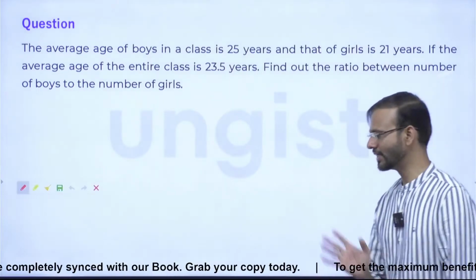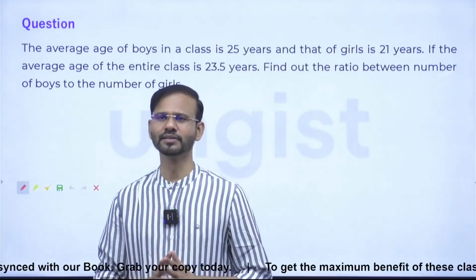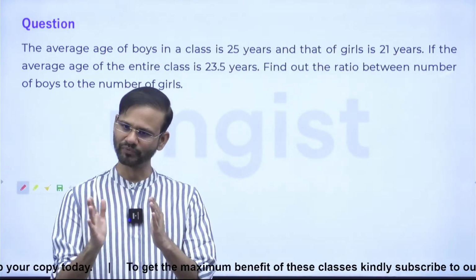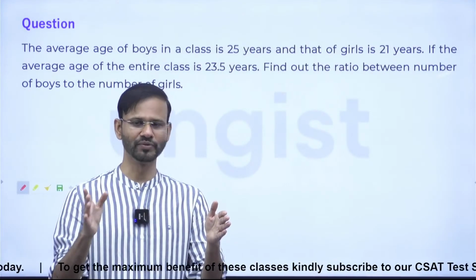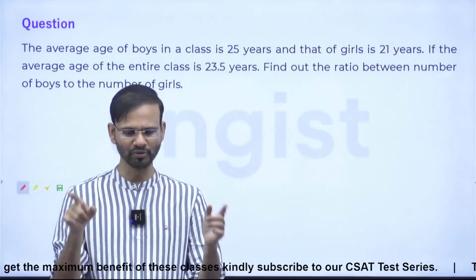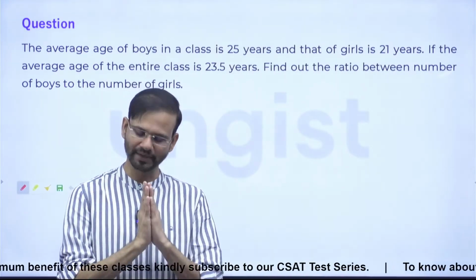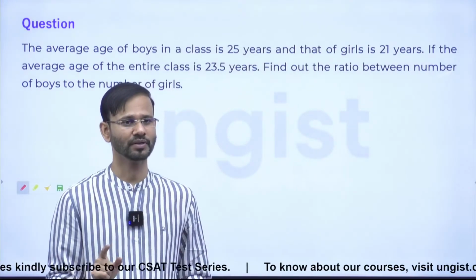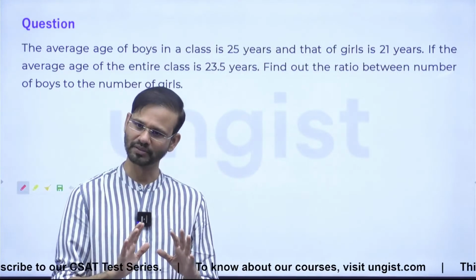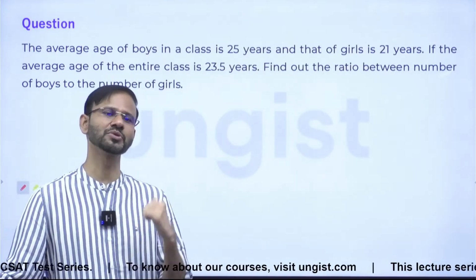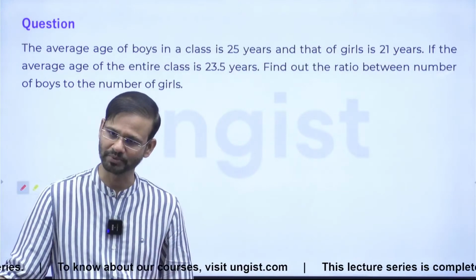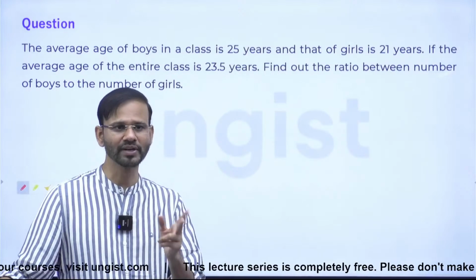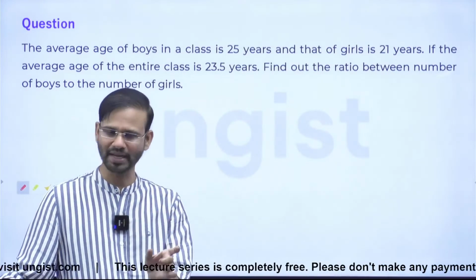See, in these types of questions, you will always get one bigger group, and of that bigger group, you will have two subgroups. I repeat, you will always get one bigger group, and of that bigger group, you will have two subgroups, correct? And here, the average of the two subgroups will be given, and the average of the bigger group will also be given, right?